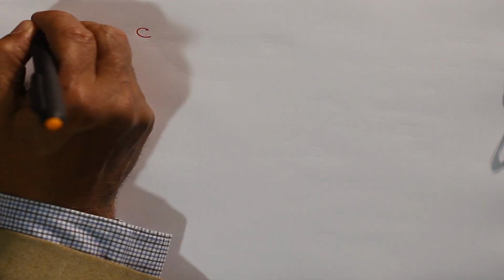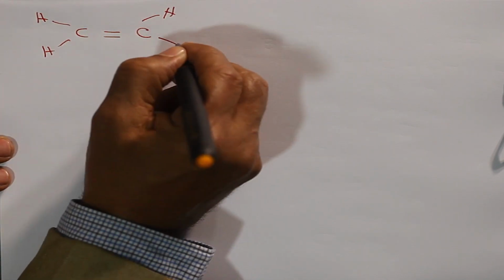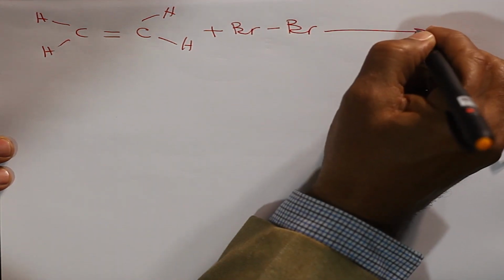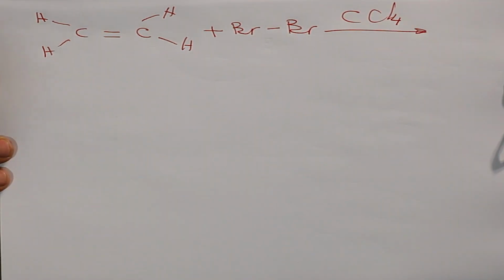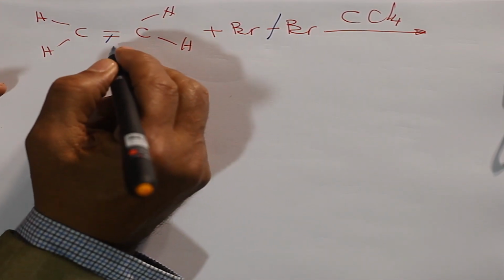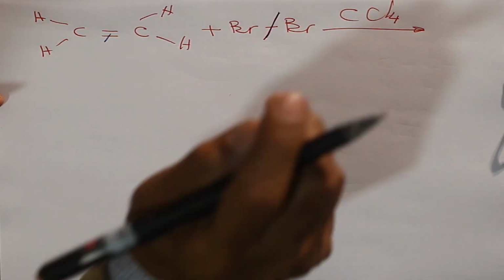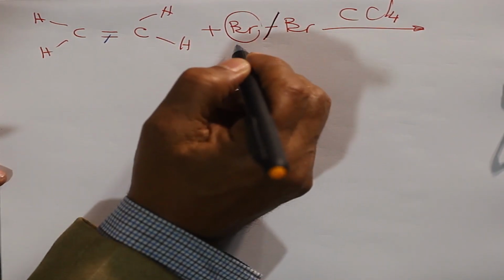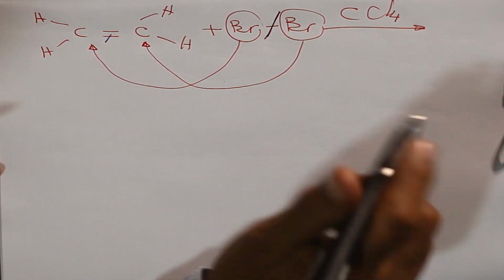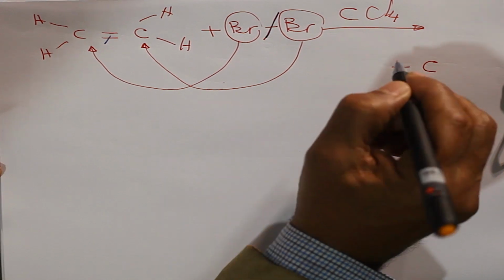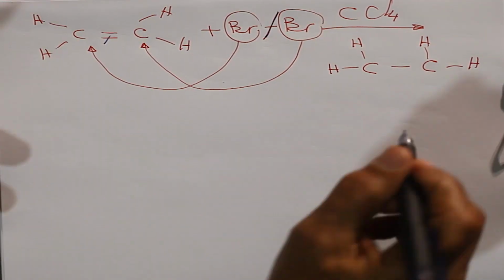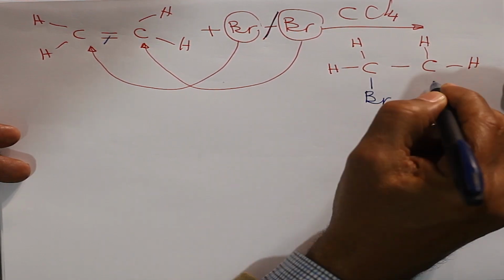Ethene, C double bond C, H, H, H, H, with bromine, Br, Br, in the presence of carbon tetrachloride. What happened? The pi bond in the double bond is broken, and the bond in bromine is broken. So it will add each atom to another carbon atom.